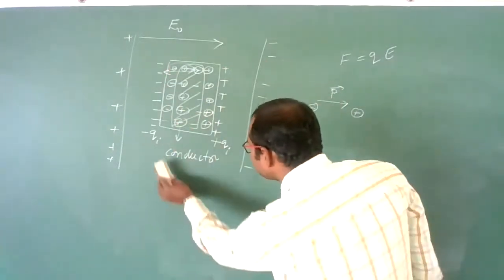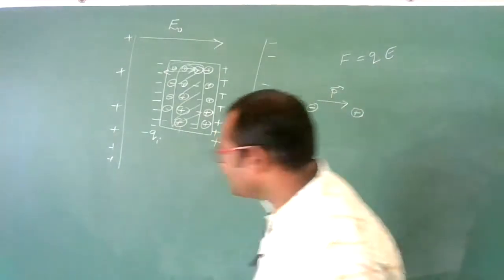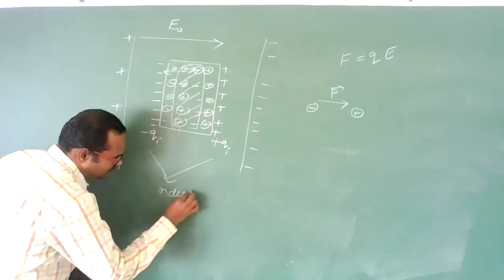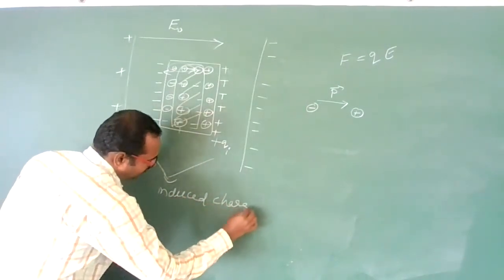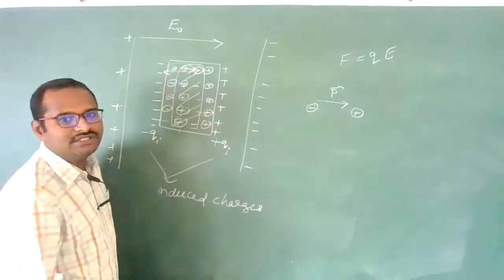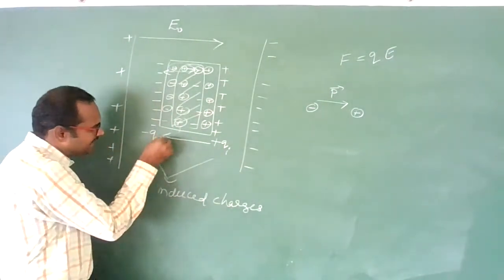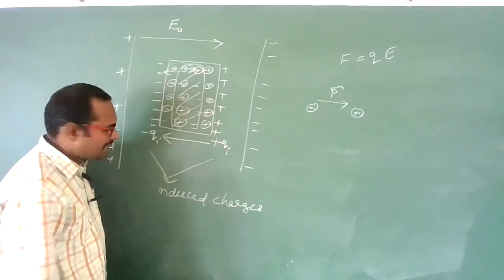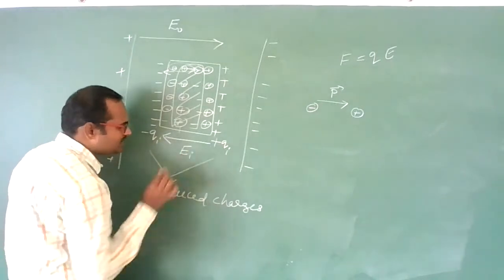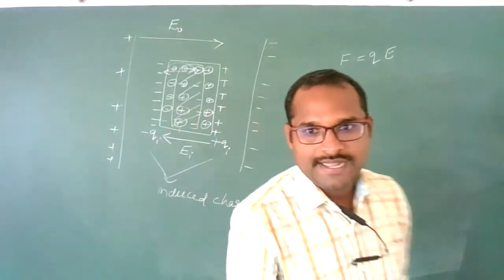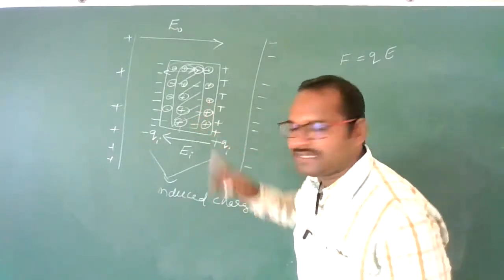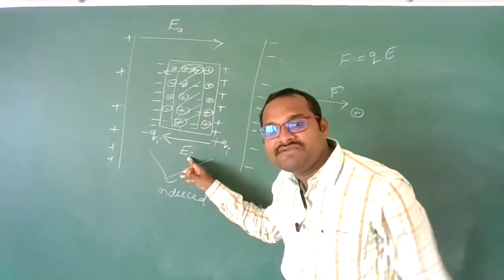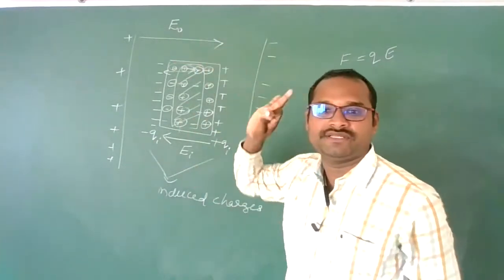Now due to these two induced charges, these I am calling induced charges. Clear? Due to these induced charges, one electric field will generate in this direction. That electric field I call the induced electric field. And always in a conductor, the induced electric field produced is equal to the external electric field that we have applied.